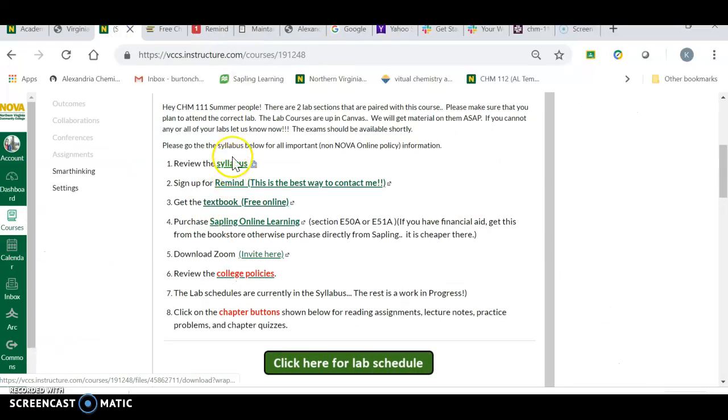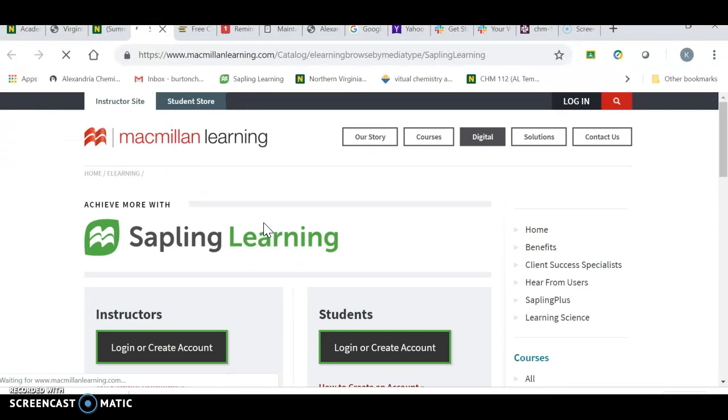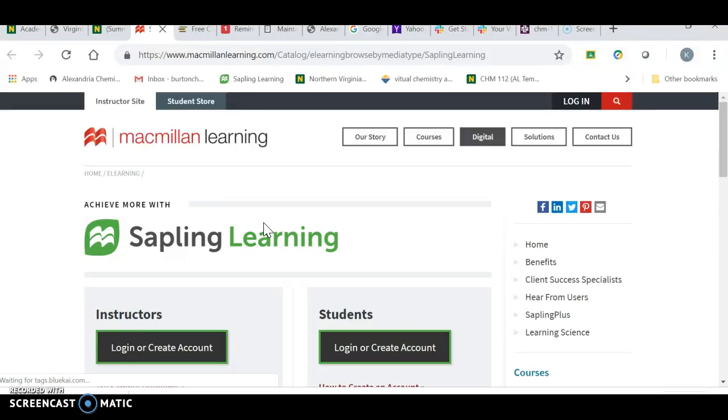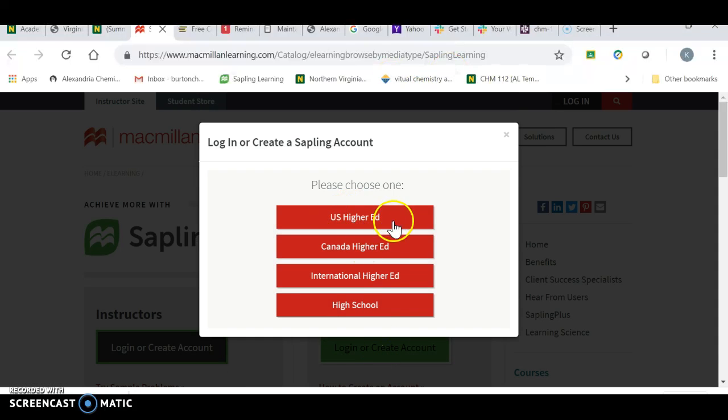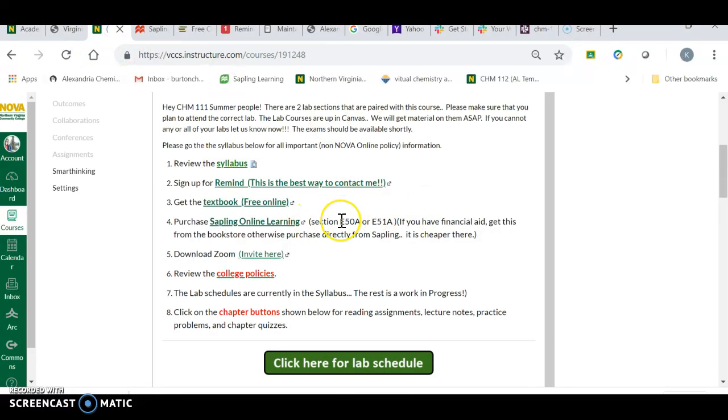All right, so you've got Remind, you've got the textbook, and now Sapling, online learning. If you have financial aid, you're going to want to buy this at the bookstore, and they'll pay for it. If you don't have financial aid, it's cheaper to do it here. Once you've done this and you create or log in to an account, do higher ed, etc., you're going to realize you need a code. Your code is this section number, E50A.